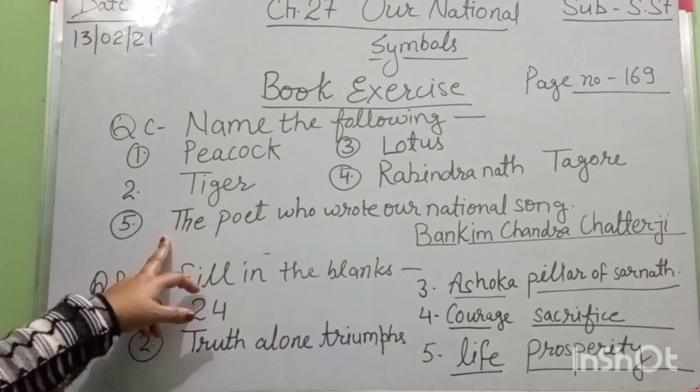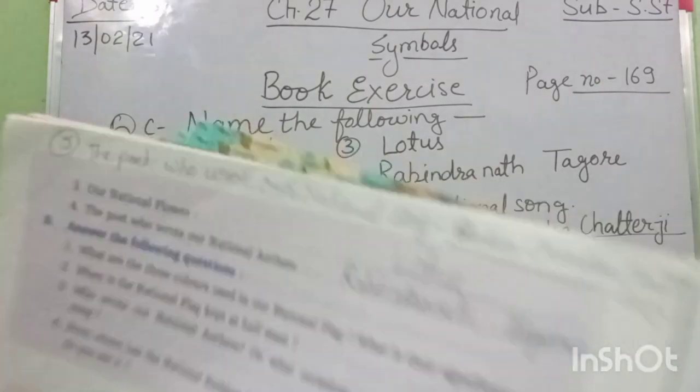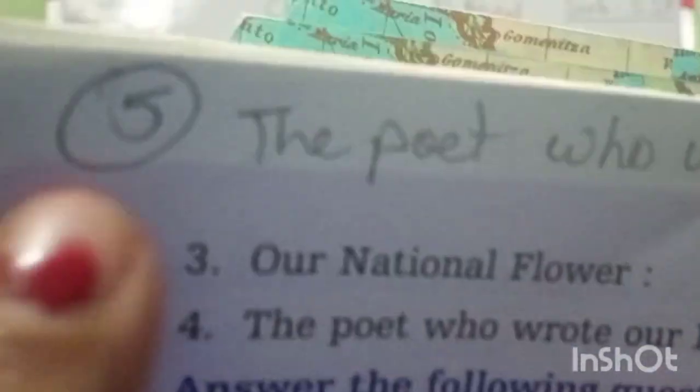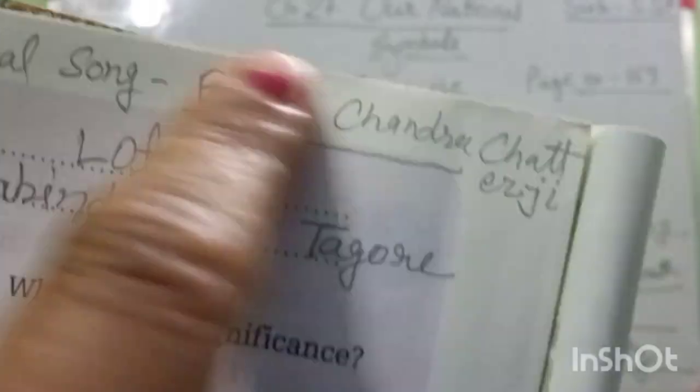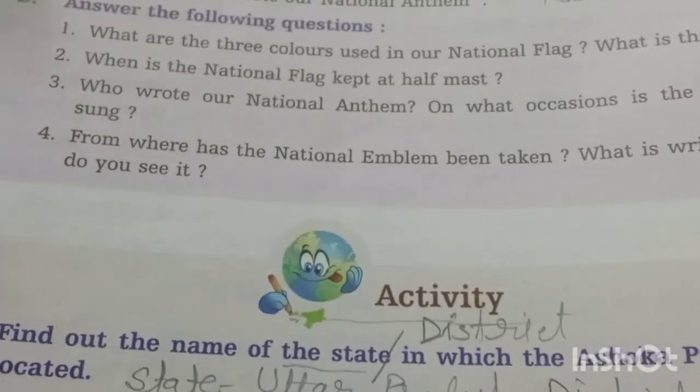Number 5. After that, the next part: all of you write now in your book, the extra question. Look here, I mentioned it now in my book, number 5, because this is important, beta. That's why I'm mentioning it now. The poet who wrote our national song, Bankim Chandra Chatterjee. All of you write this. Then after that, question number D: answer the following questions. This we will do in the next class.